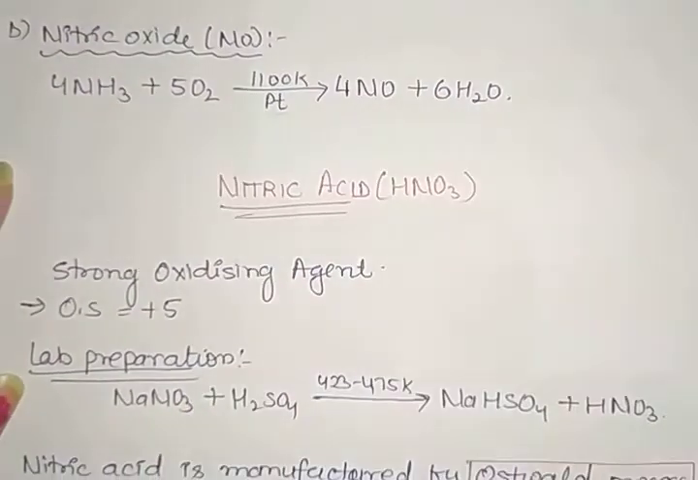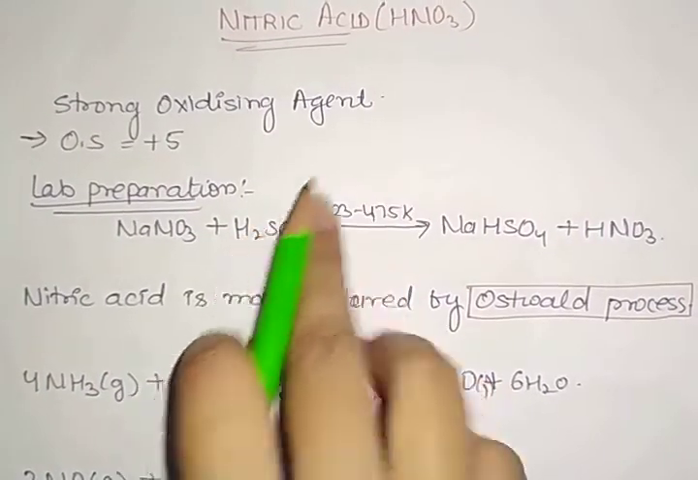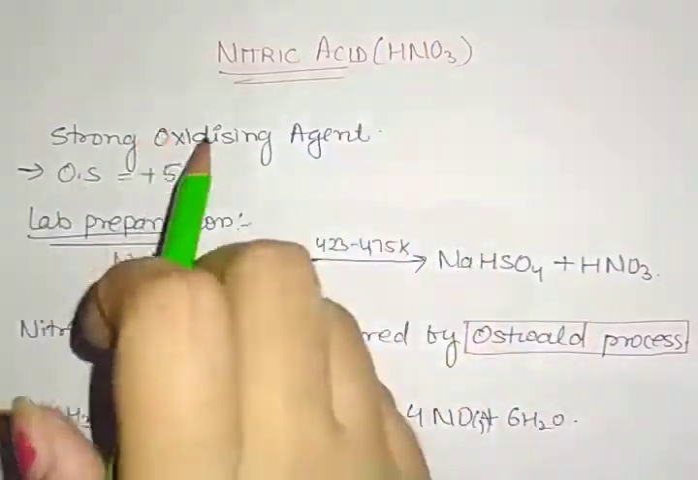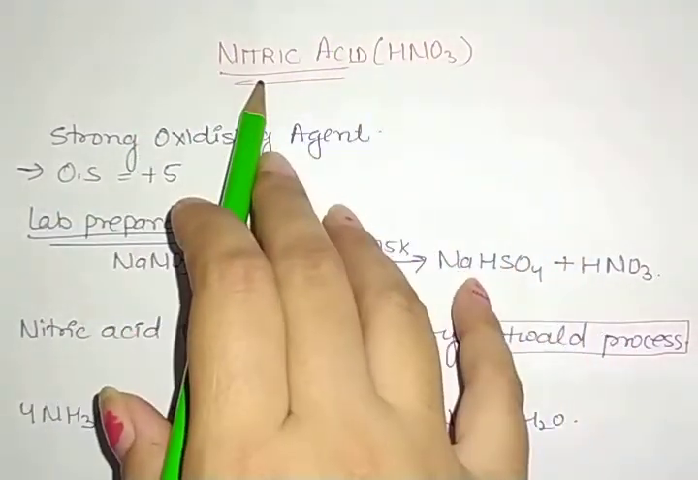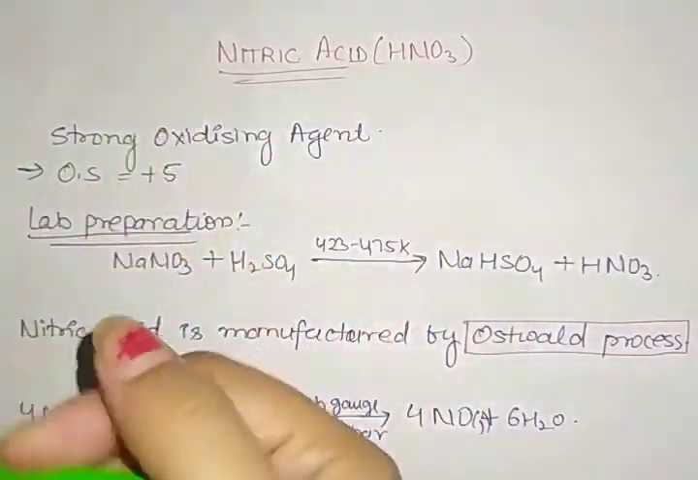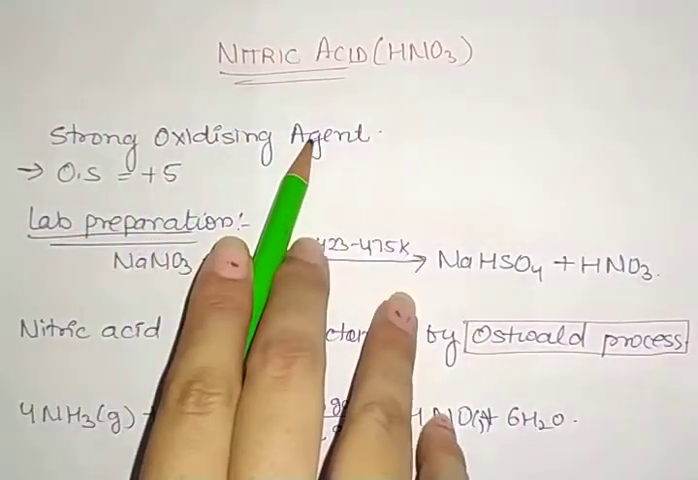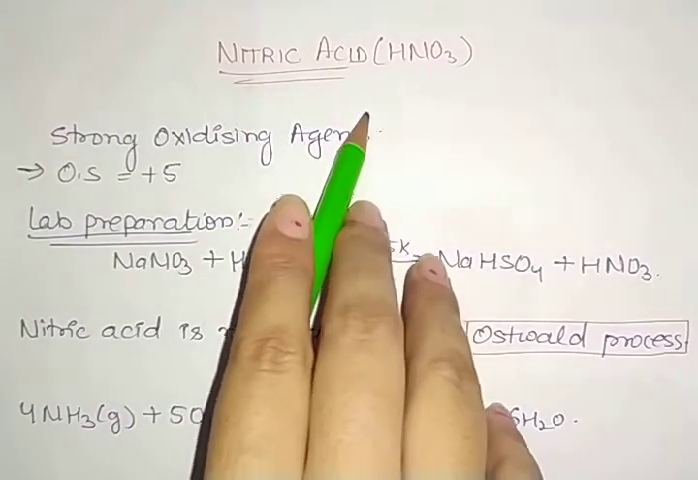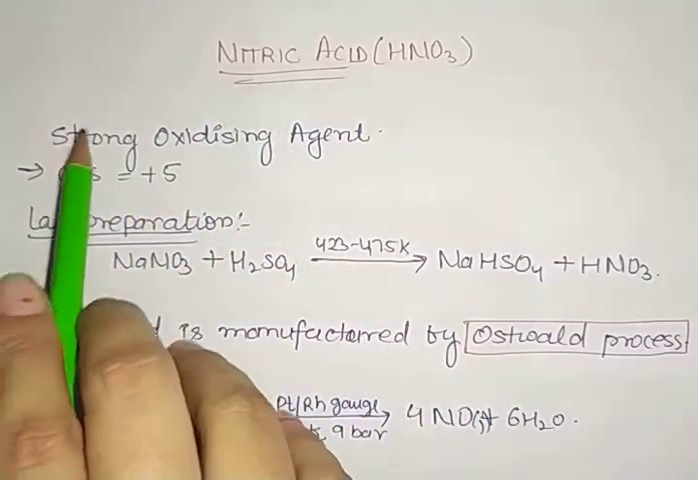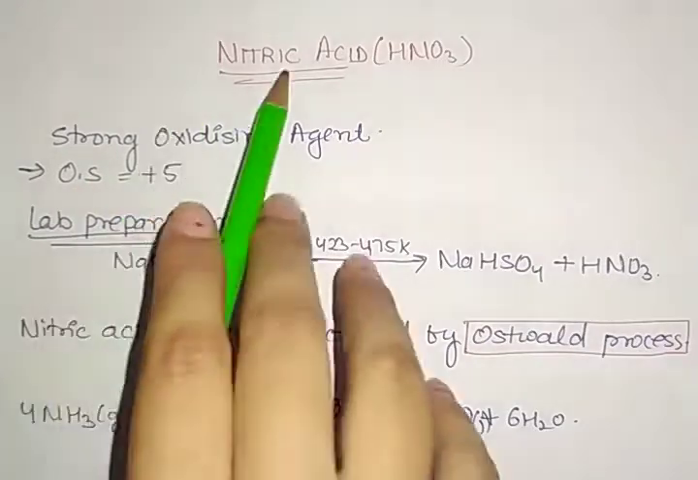Next one is nitric acid. Nitrogen forms different oxoacids, and most of them are unstable. Out of these, nitric acid is stable, more stable and important. As we already discussed, we sometimes use nitric acid as a catalyst. These are strong oxidizing agents; we also take strong oxidizing agents in the chapter Biomolecules, if you remember. In nitric acid, nitrogen shows oxidation state +5.